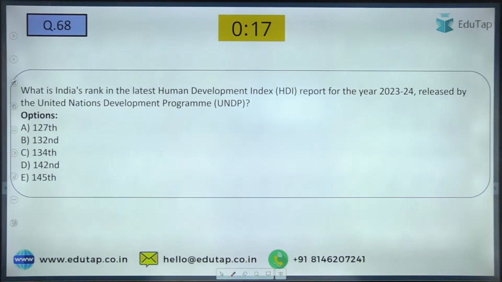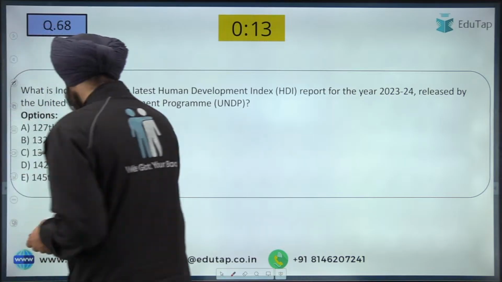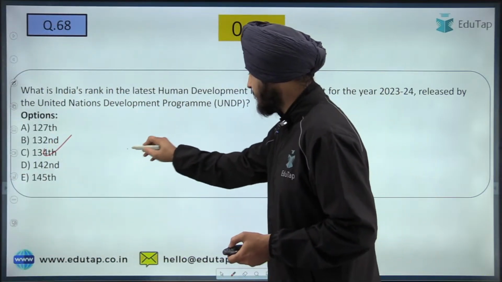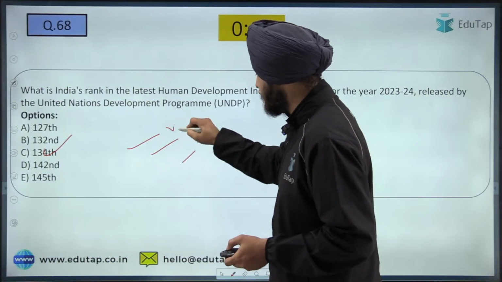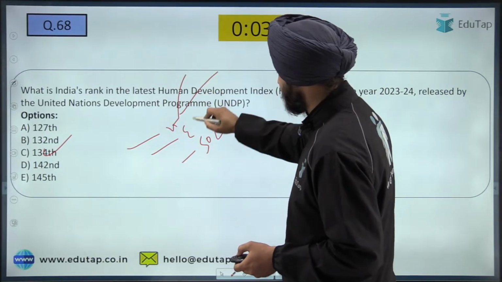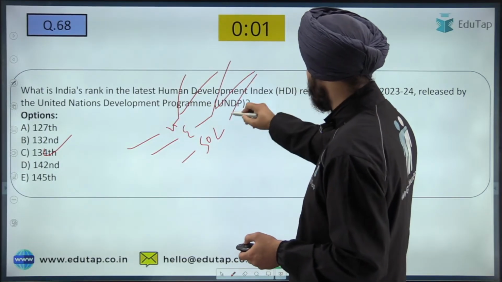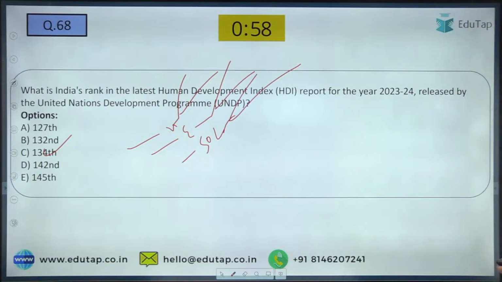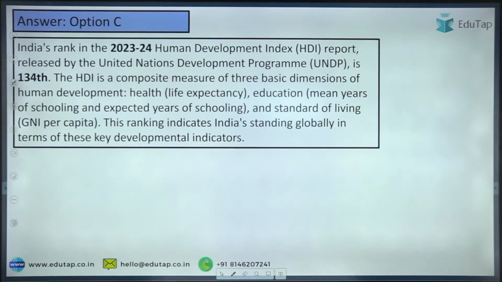Yes, yes, yes. All of you are giving the correct answer. The correct answer to this question is the C option, which is 134. So we all know what Human Development Index is. It basically talks about three dimensions: health, education, and the standard of living. Under this, there is subcategorization also, which you can read on your own. Otherwise, the discussion will become lengthy. Fine. So this is regarding Human Development Index, and the rank was 134th.